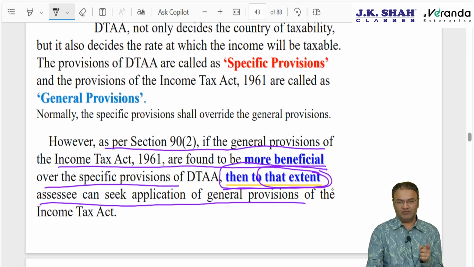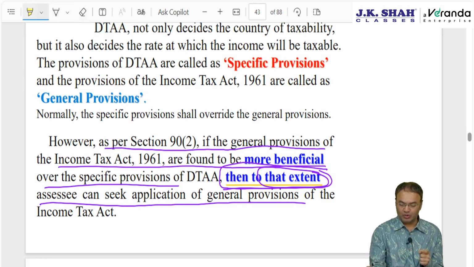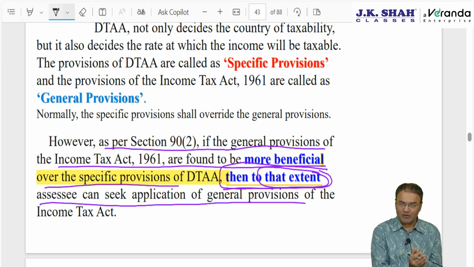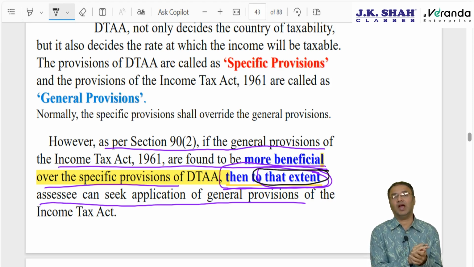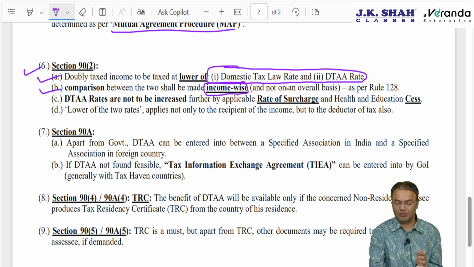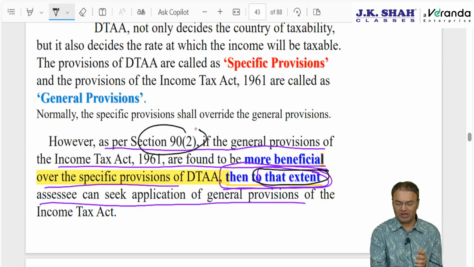Why? Because of the language used here: whatever is beneficial, to that extent, the assessee can seek application of general provision. The wording "to that extent" indicates very clearly that it applies to the extent of that income. This is also given in Rule 128. So, doubly taxed income is to be taxed at the lower of domestic tax law and DTAA rate, that is one point. Comparison shall be made between the two income wise and not on an overall basis. This is given in Rule 128, plus here also it is very clearly given in section 90 subsection 2.